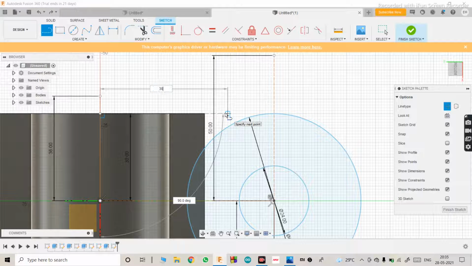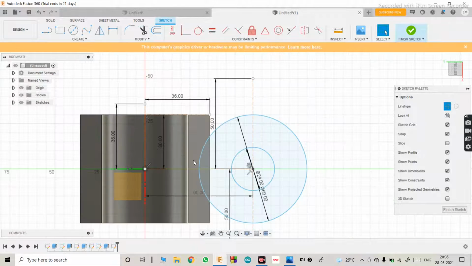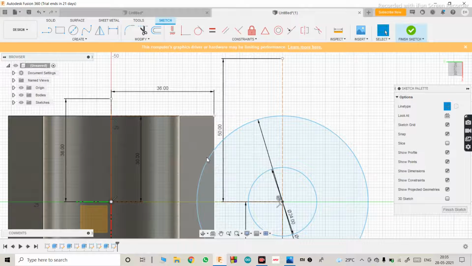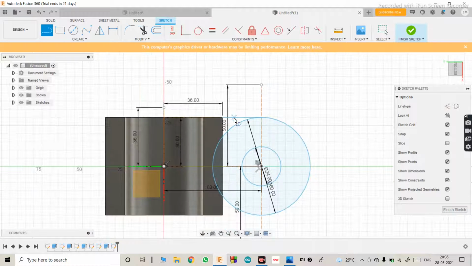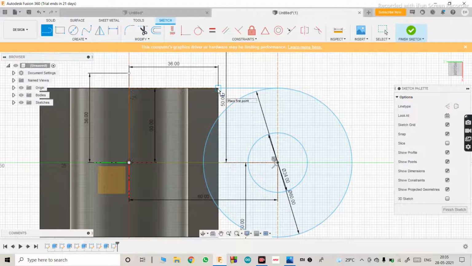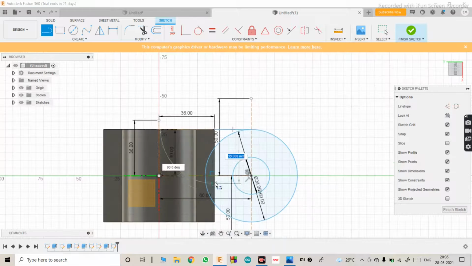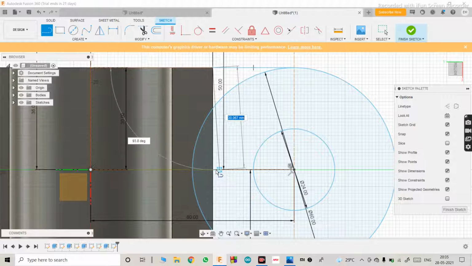That is 36. Enter. Okay, now use line. Turn off the construction. Connect this to the circle, and from here to the center.